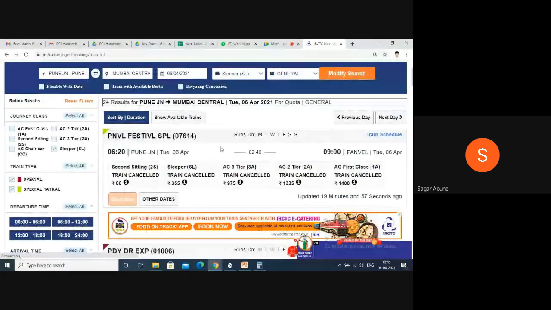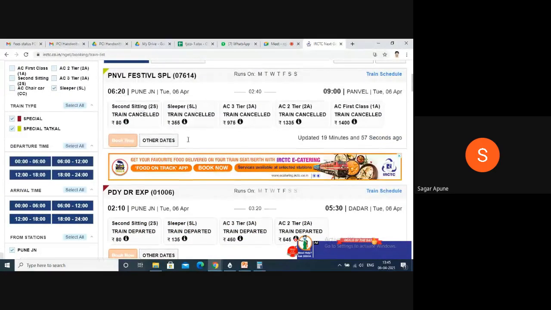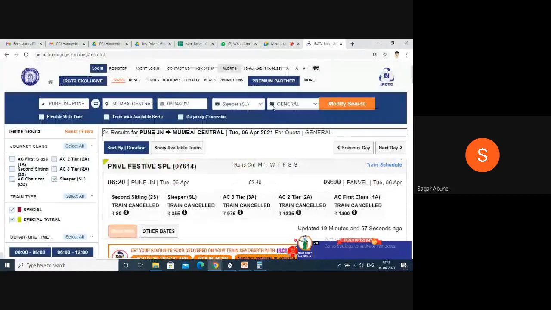So there are different trains available from Pune to Mumbai. This is the Panvel Festival Special at 6:20. It departs from Pune at 6:20. So you can book this, book now. If you select book now, then you are redirected to another page. So they first design the algorithm and then they program it. Algorithm is not a program. Algorithm is a specific English statement where if you read the algorithm properly, then we can do programming easily.